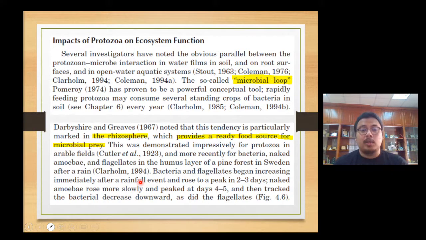Which means that they feed on microbes, bacteria and fungi, but mostly bacteria. Some researchers call this a microbial loop, which means that when the bacteria become higher, it provides food for the protozoa, and then the population of protozoa starts to increase based on the food. Then the bacteria start to drop because of the feeding, and after that the protozoa population also starts to drop.